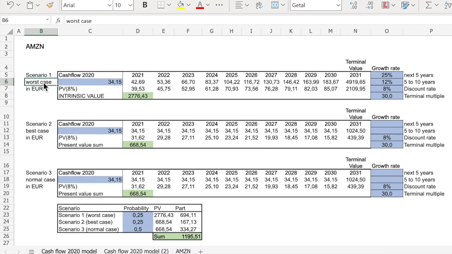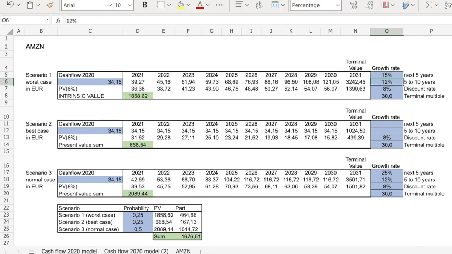Let's say it grows 5% over the next 5 years on average, and 8% keep the same discount rate. If it grows at 8%, the multiple will not be the 30 by the market in 2030. It will be, let's say, 20, and intrinsic value fell down to $1,242. This gives you an impression of what can happen if things go wrong.